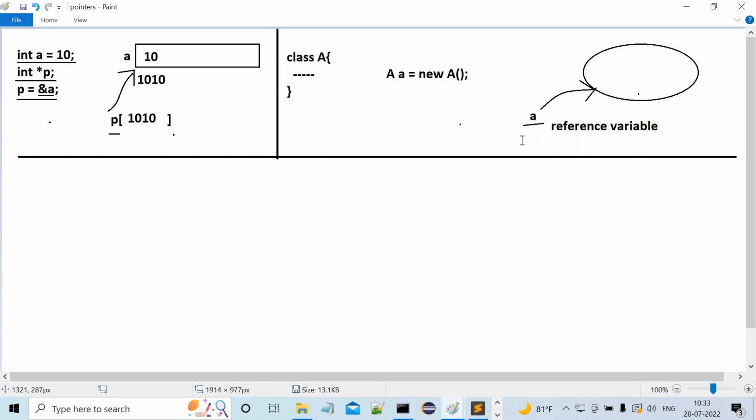Same things are going on or not? In C and C++, a variable is referring to a block of memory, so it's a pointer variable. In Java also, when we create an object, a variable is referring to a block of memory. So why are you calling it a reference variable? Why are we not calling it a pointer variable? How can you say pointers do not exist in Java?